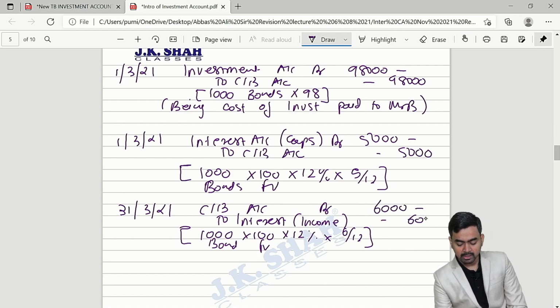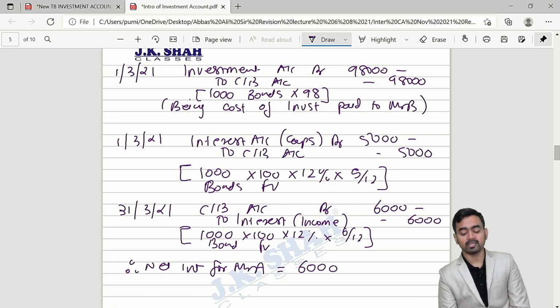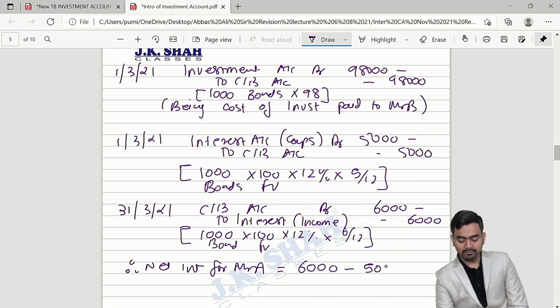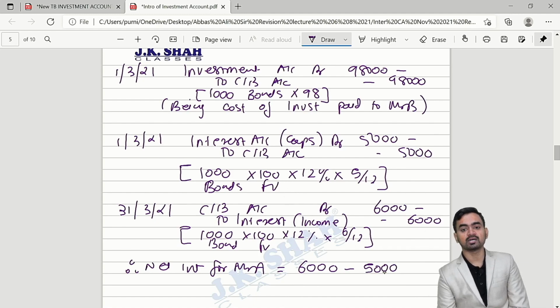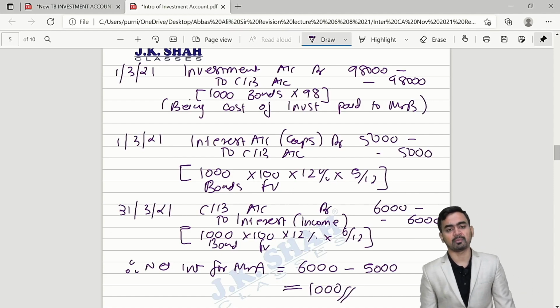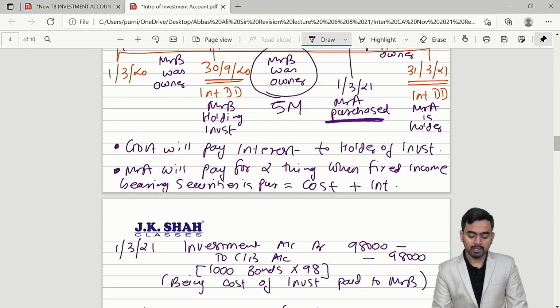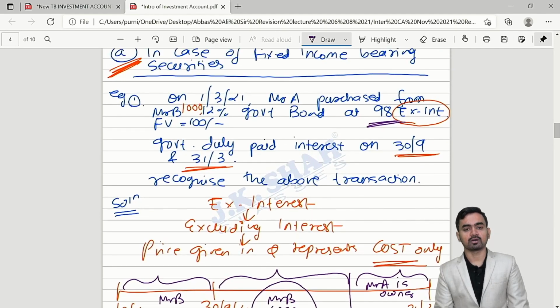Now take the conclusion. Therefore, net interest for Mr. A, can I say 6,000 rupees received from the government? But out of that 5,000 rupees paid to Mr. B, and therefore net income belongs to Mr. A, which will go in interest column, and finally P&L, that is only 1,000 rupees. Clear, my dear students? So with the help of example number 1, we have cleared how to deal with the